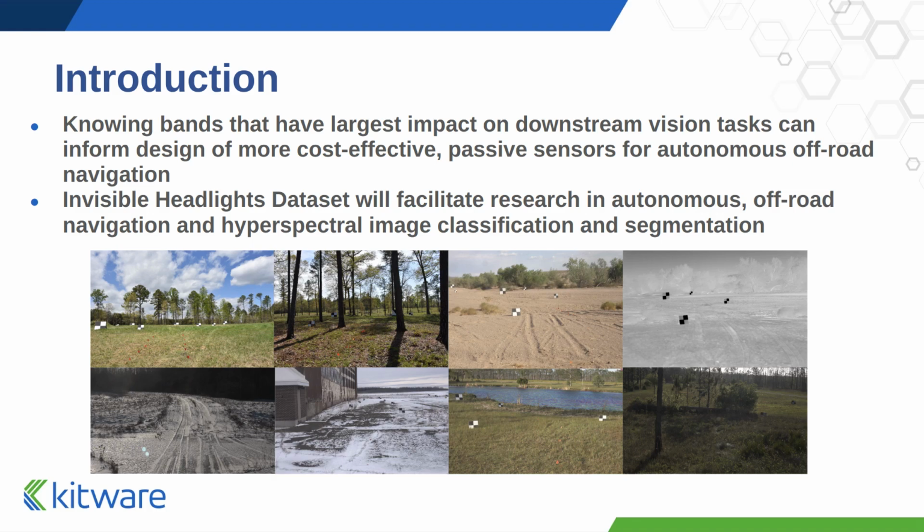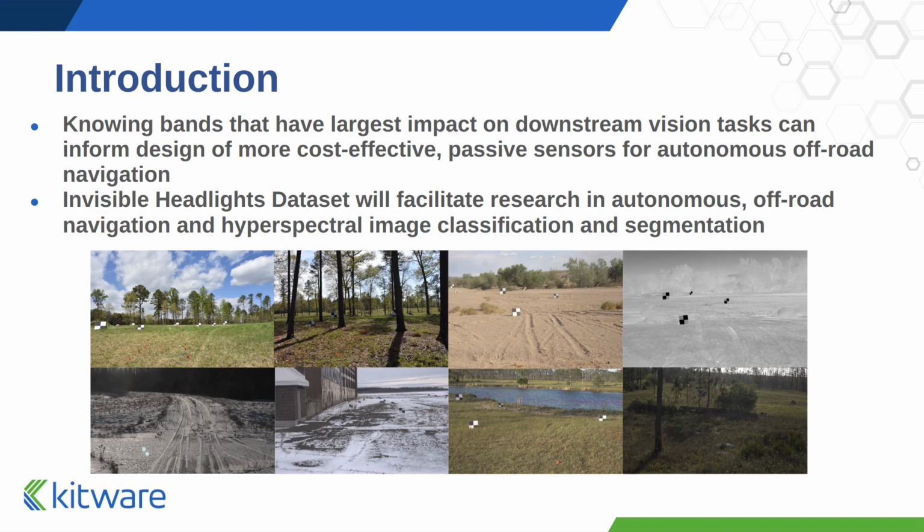In this paper, we demonstrate the feasibility of using passive sensors, specifically long-wave hyperspectral sensors, for traversability estimation in off-road environments. Because hyperspectral sensors can be costly, we focus on discovering the potentially small subset of bands that are most important for traversability estimation.